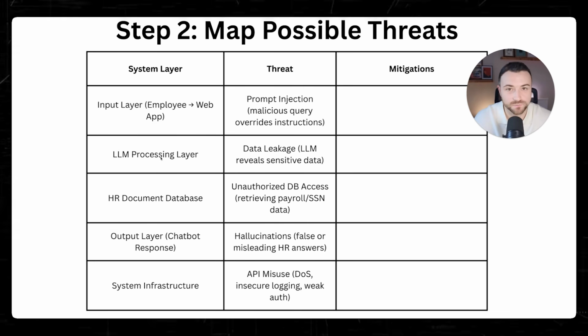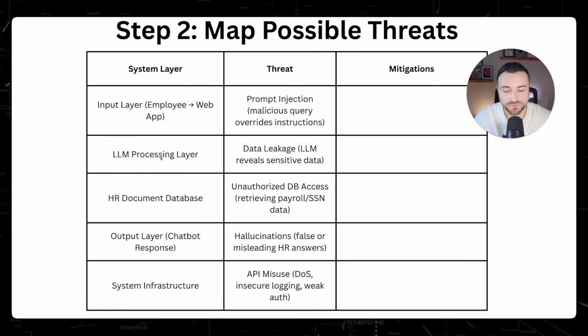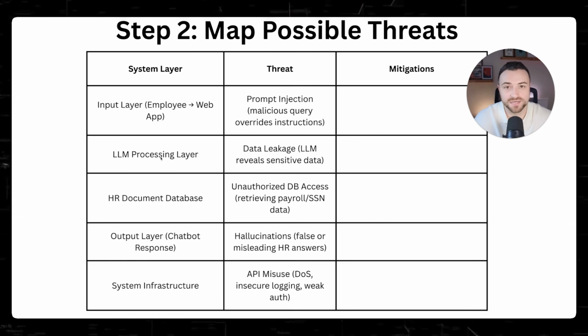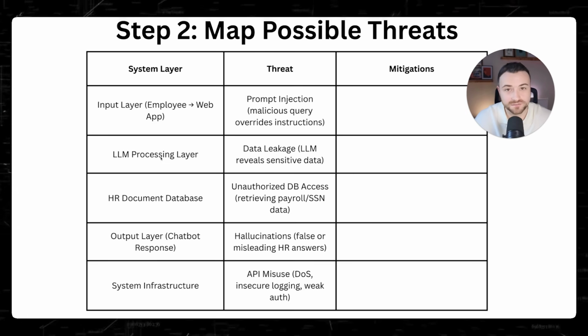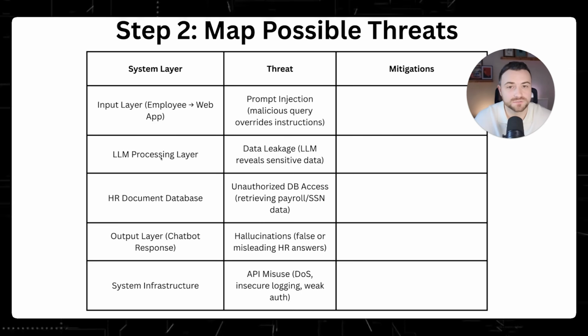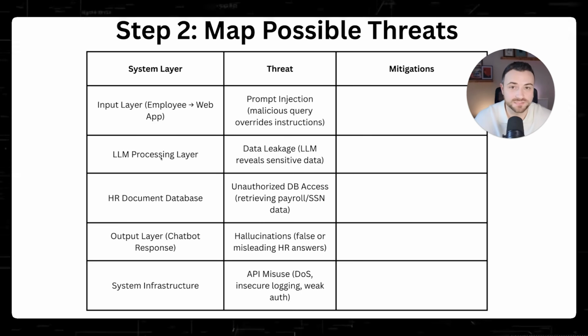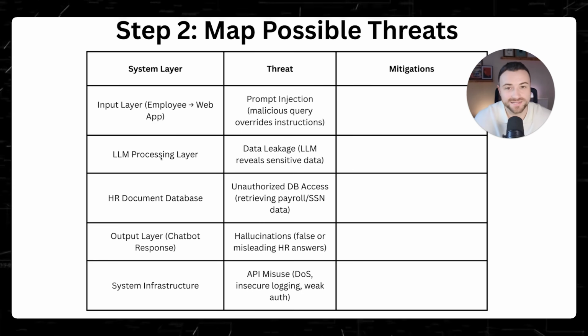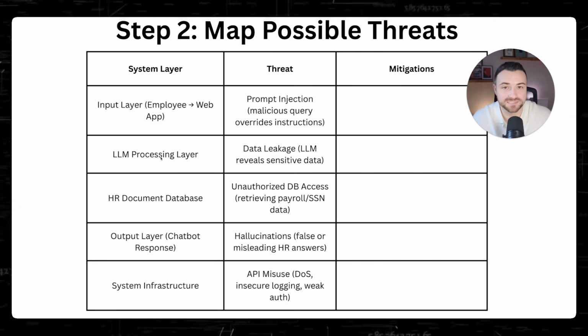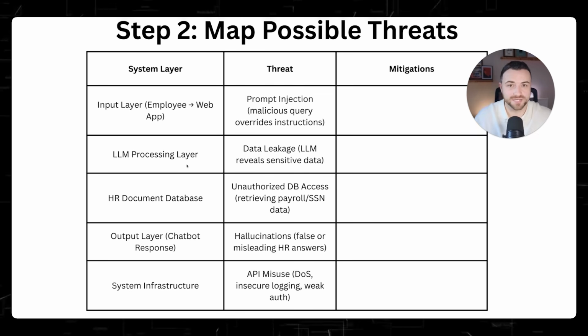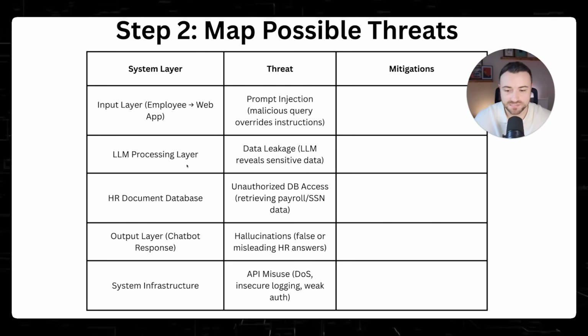So there could be weak authentication, insecure login around this API, and that could allow an attacker to connect via API to this chatbot and then ultimately DoS the system and increase the bill that the company actually ends up getting. And there's a lot more that could happen with insecure API access as well.